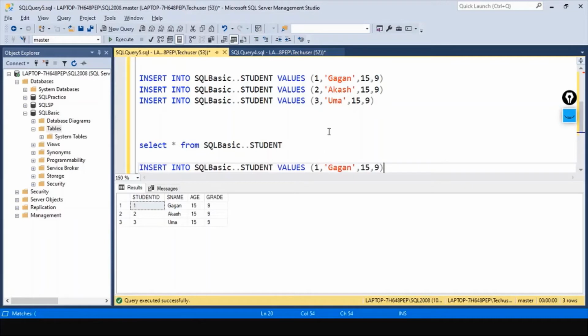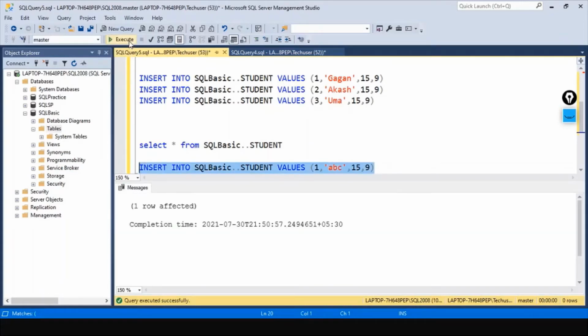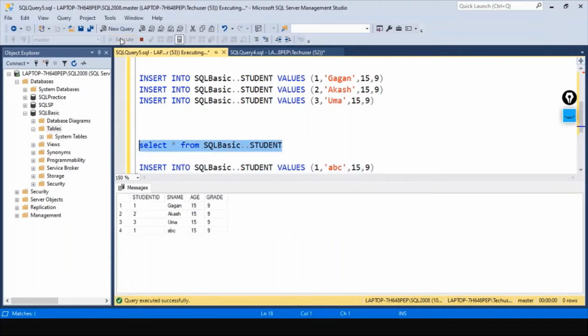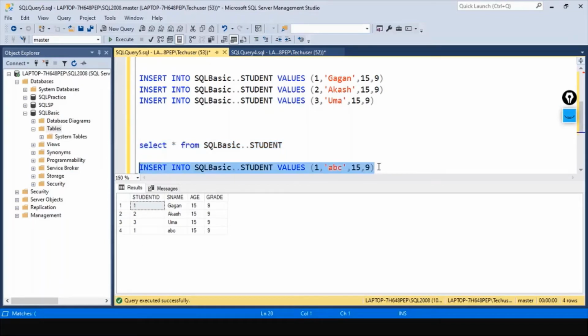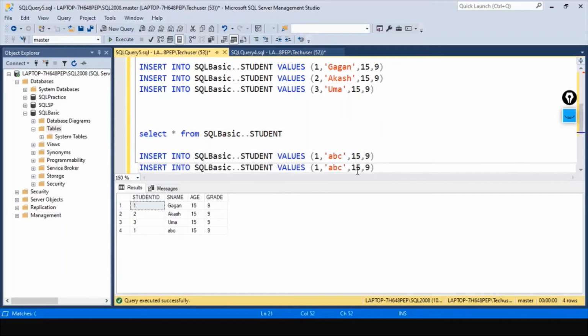Say suppose we already have one, but I'll again enter some other name. Let's say ABC for now. I'll execute. Okay, 1 row affected. It has actually taken this value 1 1. Okay, that's fine. Let's again copy this and give enter.